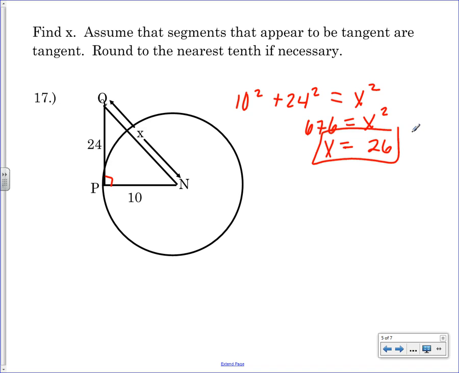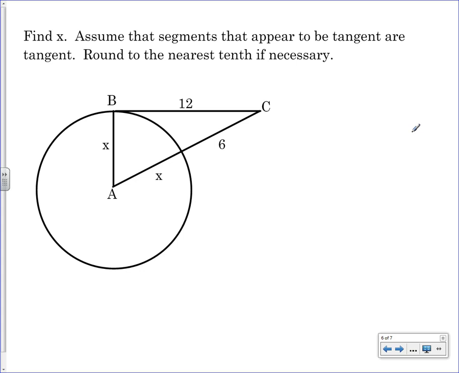Did I lose anybody? Super easy? Okay. Anyone still need that page? All right. Same concept here. It looks tangent, therefore angle B must be a right angle, right? So leg squared, that's my x squared, plus leg squared, that's my 12 squared. What's my hypotenuse? I'm going to say x plus 6 because most people prefer it that way, but you're not wrong, okay?